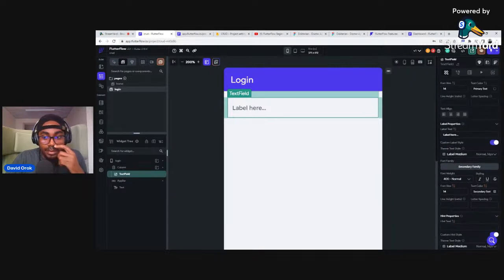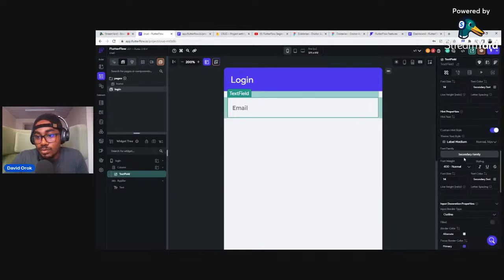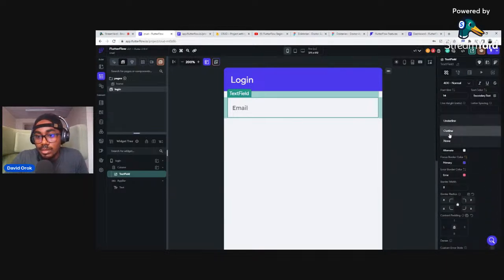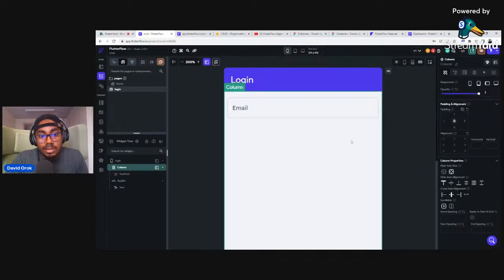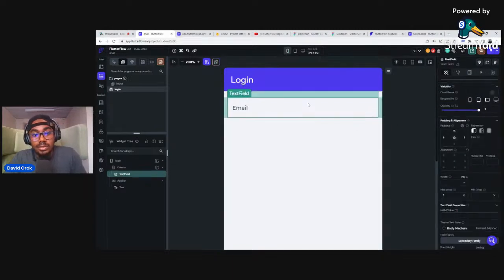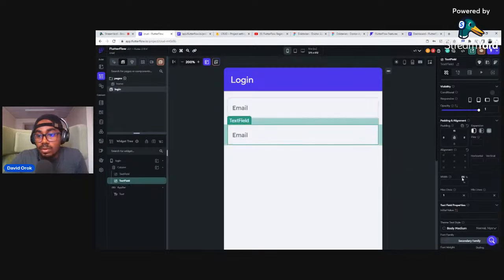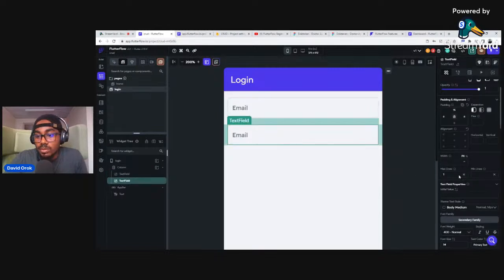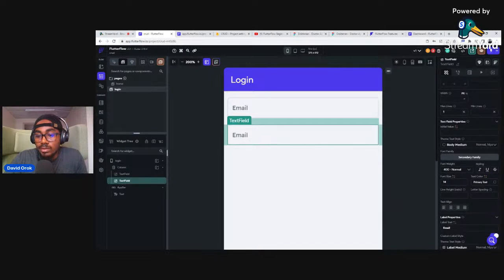Okay, so I have label. I'm going to change the label text from label here to, let's say, email. Let's make it capital letter E, Email. Something like that. And then I will scroll down to make it an outline. Okay, it's already an outline. So let me click here. Great. So I will duplicate this, Control D, and then I'll call this one password. So I will scroll down to where I have the label text again, and I will say password.